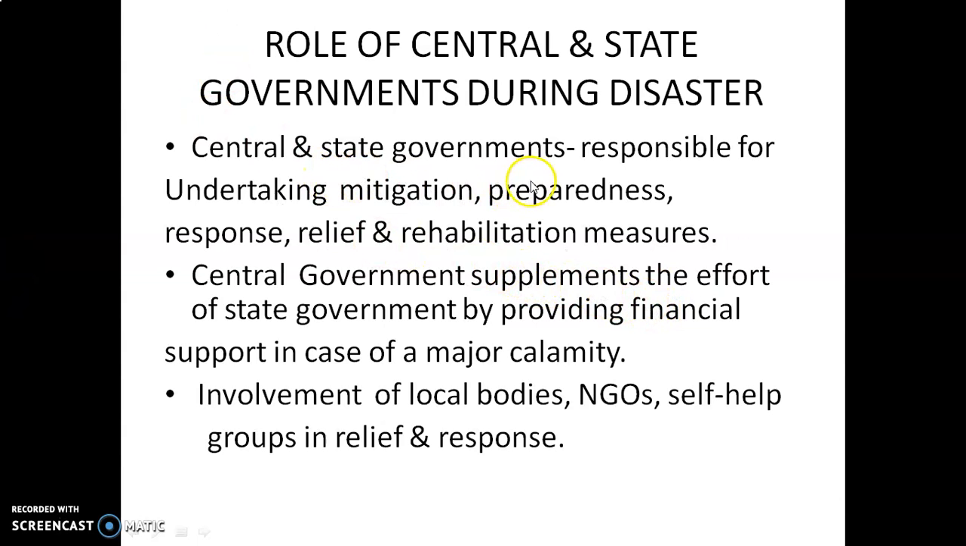Central and state governments are responsible for undertaking mitigation, preparedness, response, relief, and rehabilitation measures. The central government supplements the efforts of state governments by providing financial support in case of a major calamity. Local bodies, non-governmental sectors, and self-help groups are involved in relief and response.